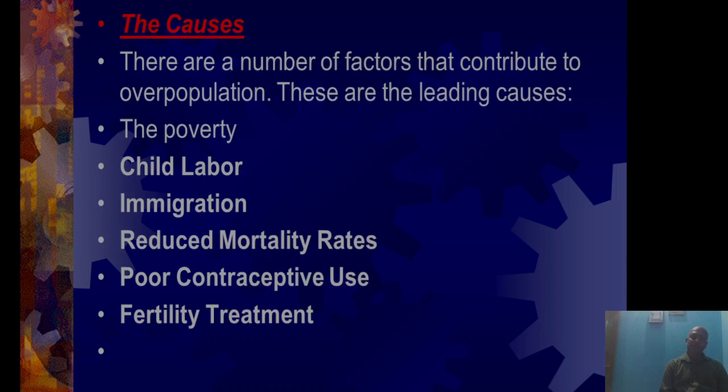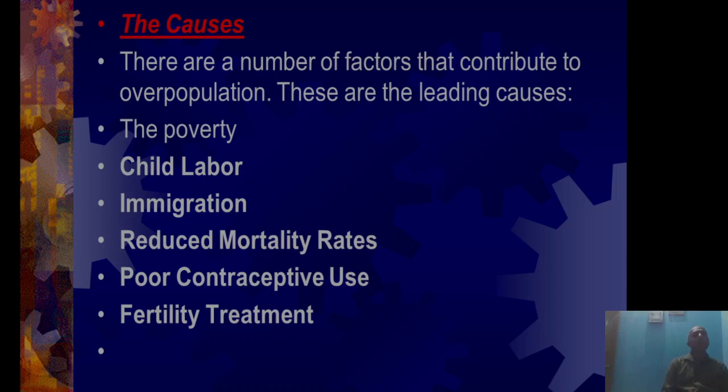Reduced mortality rates. Due to good health facilities, we definitely have a good birth rate. So reduced mortality is always in our hands these days. Because of this, the mortality rate is reduced. That is why overpopulation. Poor contraceptive use.